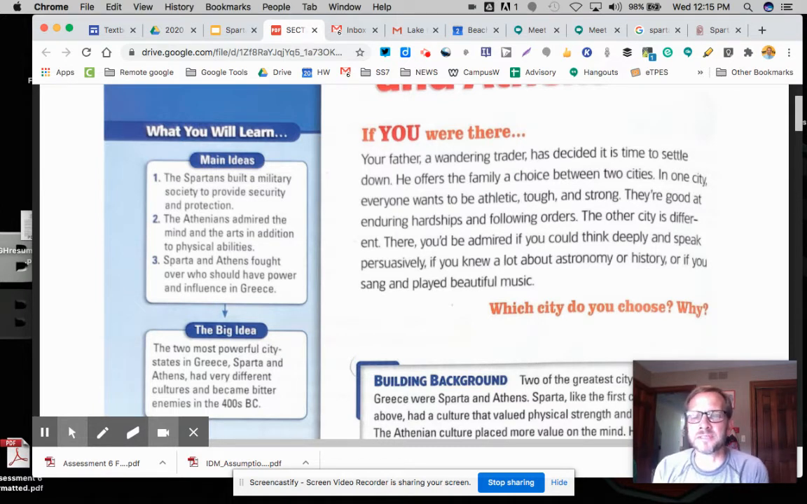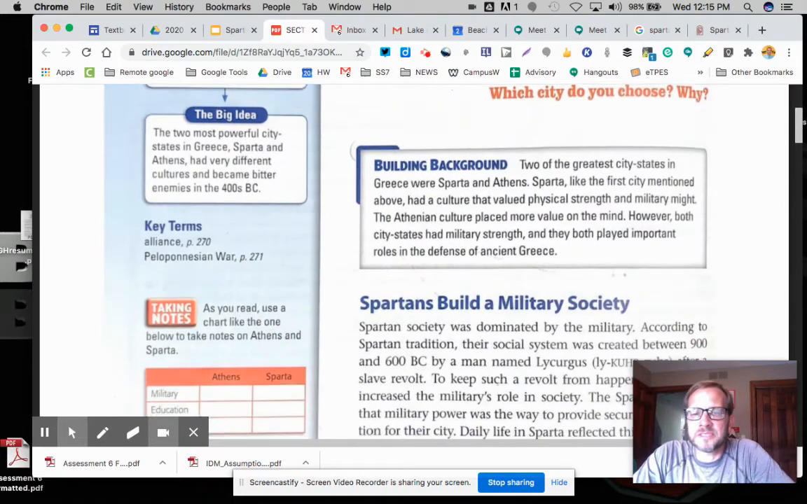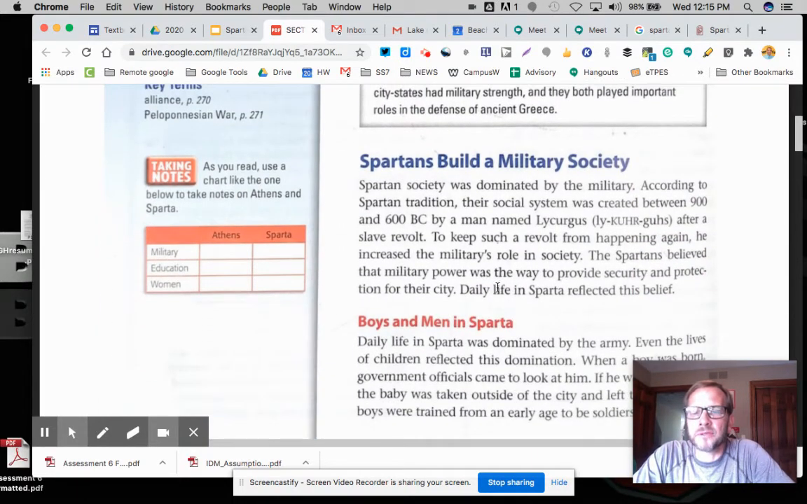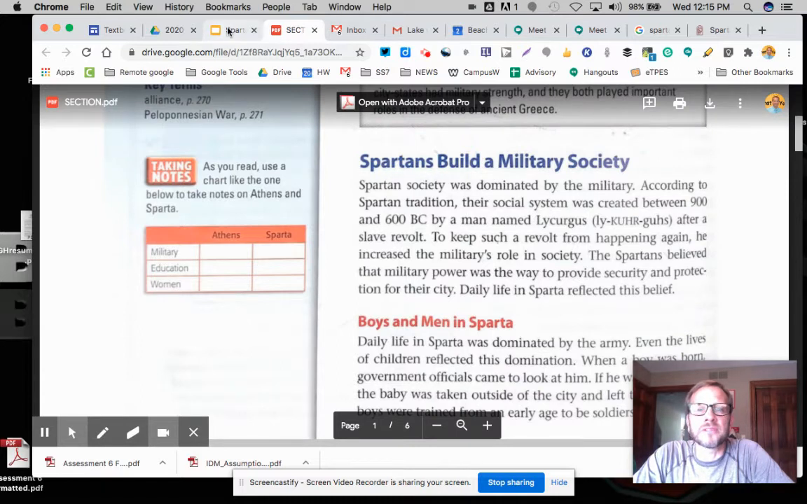The other city is different. There, you'd be admired if you think deeply and speak persuasively, if you knew a lot about astronomy or history, or if you sang and played musical instruments. So, which do you choose? As you go through the assignment, there's readings about Sparta building a military society.